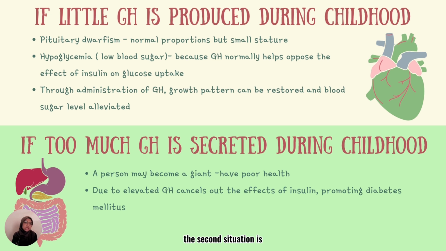The second situation is if too much GH is secreted during childhood. When this happens, the kid will become a giant that has poor health. This is actually due to the elevated GH that cancels out the effect of insulin while promoting diabetes mellitus.